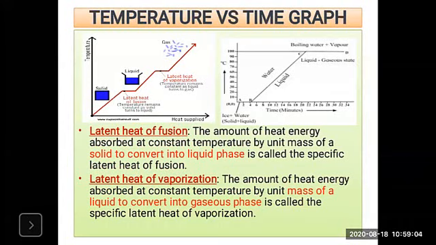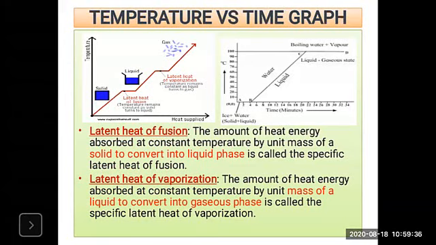It absorbs the heat energy. Now we know that all solids, liquids and gases have molecules which are tightly bonded with each other due to the force of attraction. There is some internal force of attraction, and also it has some kinetic energy. So kinetic energy means what? There is a movement of molecules.